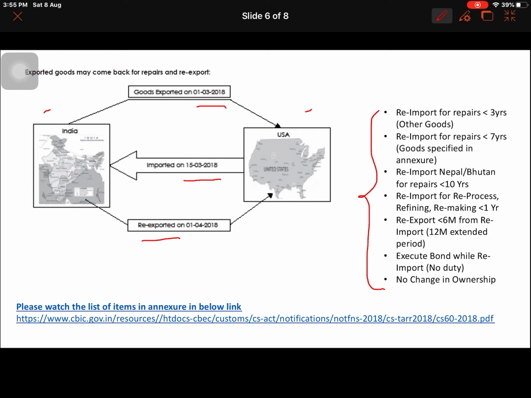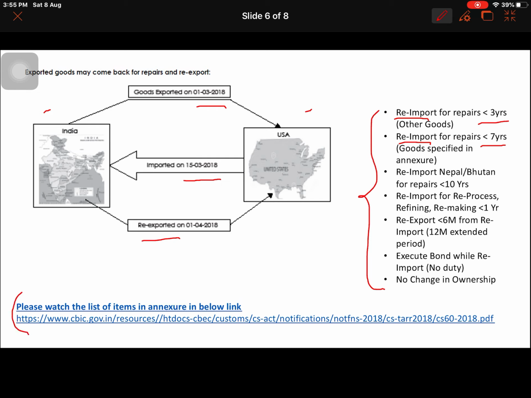So we are re-importing it, and then we are re-exporting the repaired goods back to the USA. So what are the terms and conditions related to this? The re-import for the repairs should be done within 3 years. And for the same re-import, there are 7 years for certain goods. So what are those goods? Here there is a confusion in your book. The clarity is not given here.